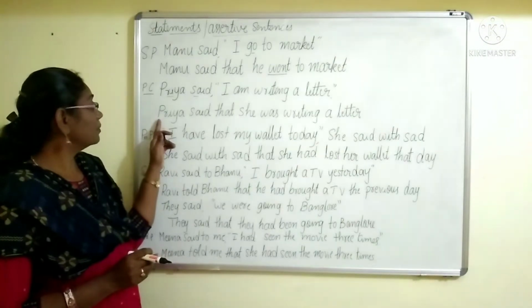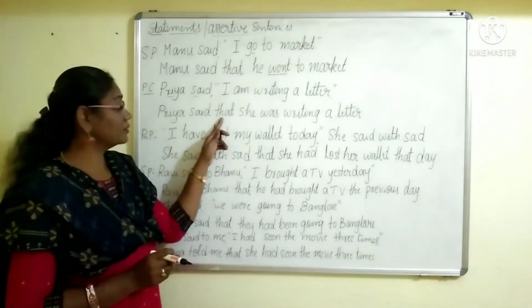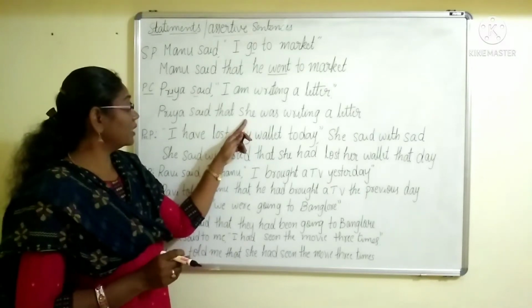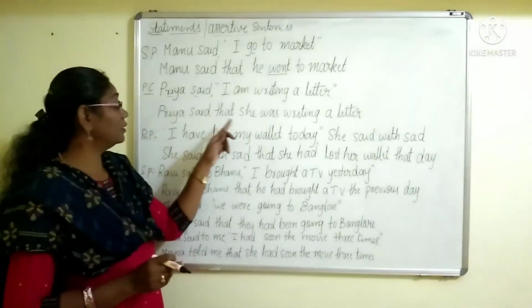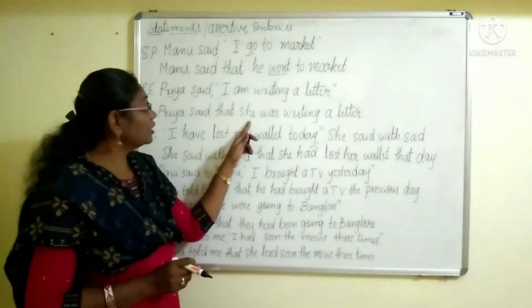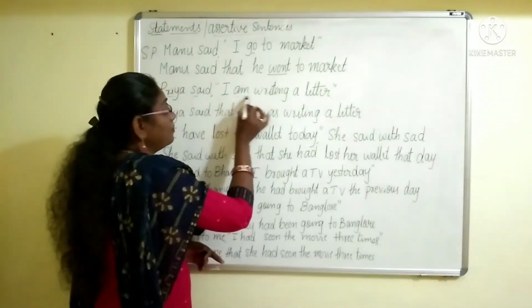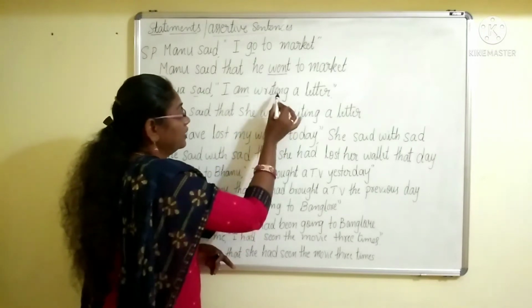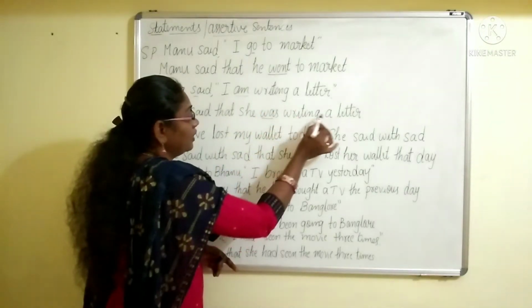In indirect speech, Priya said that, I became the pronoun she, right? Because Priya is a girl. She was. Am has been changed into was. I am, she was. Again, as it is writing a letter.